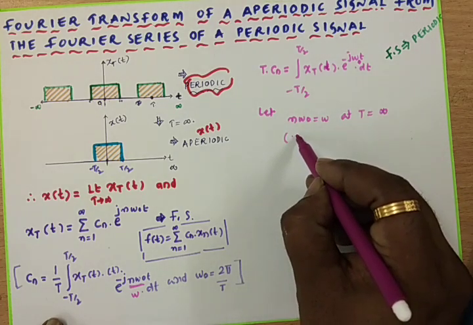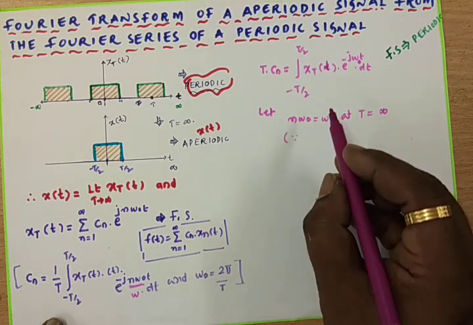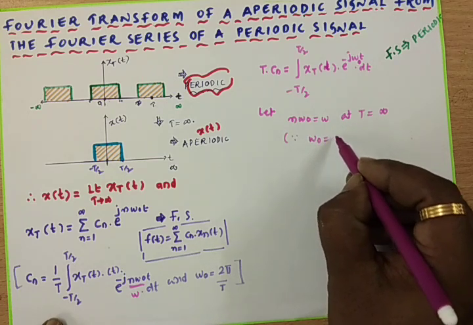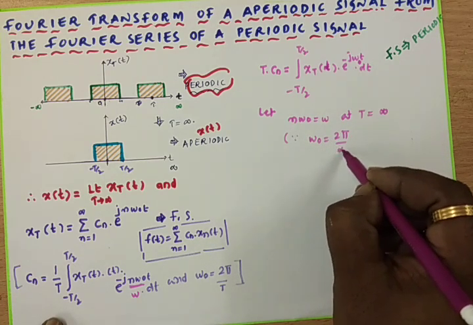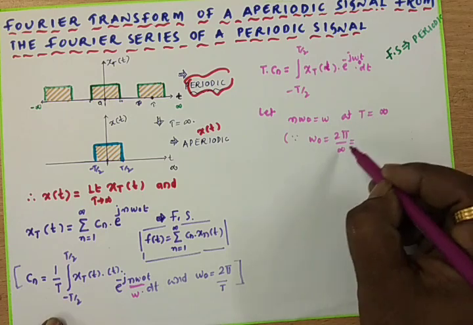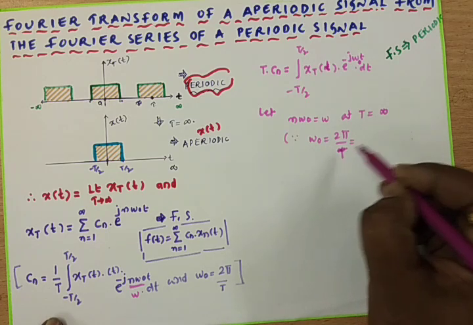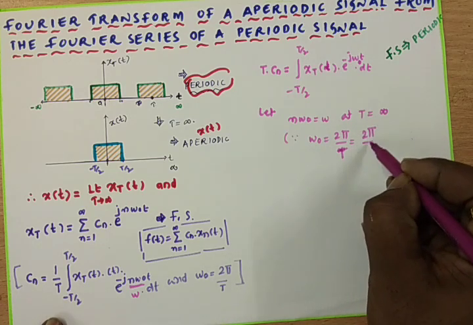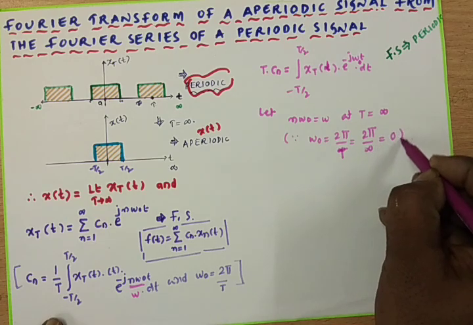By choosing T tends to infinity, what is the formula for omega naught? Omega naught equals 2 pi by T, and 2 pi by T is 2 pi by infinity, which equals 0.